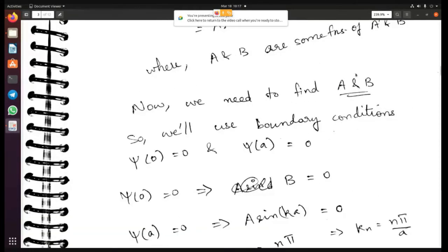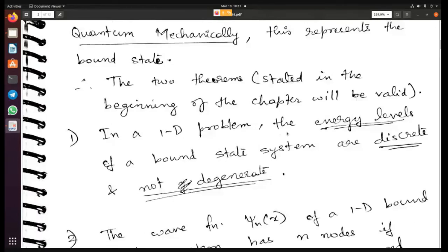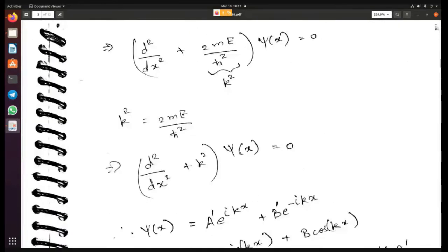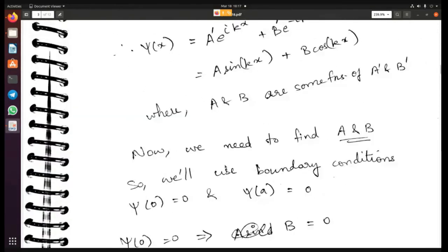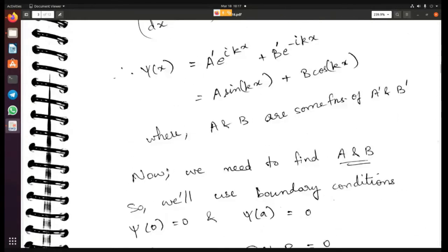So now we need to find A and B. Of course, we use the boundary conditions. Here we have two boundaries: one at x equal to 0 and another at x equal to a. So we'll use these two boundaries. We have psi of 0 is 0 because the wave function at that point becomes 0 and beyond that point is also 0, and psi of a is also 0. These are the two boundary conditions. So if you now apply psi of 0 equal to 0, right?